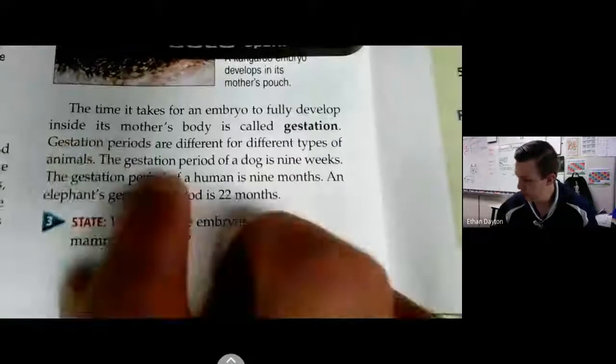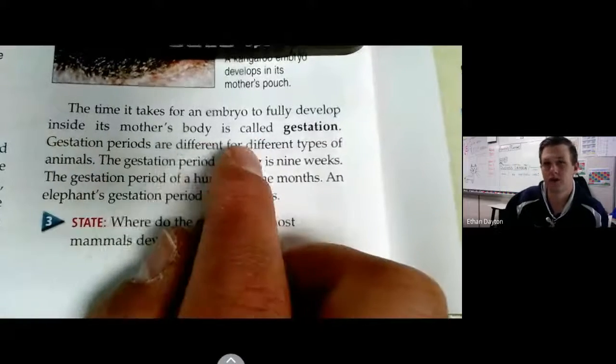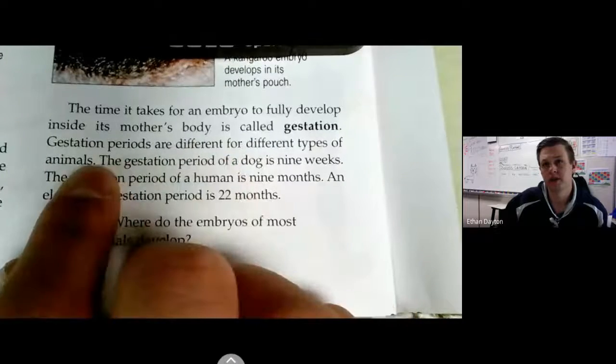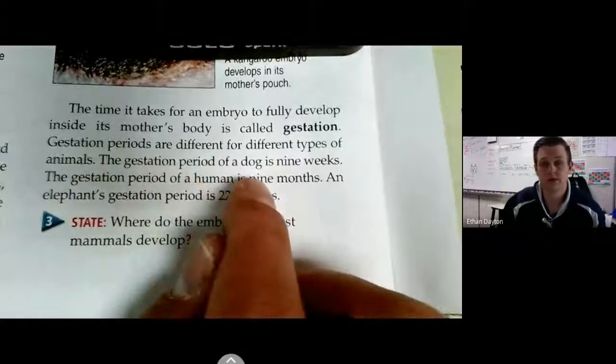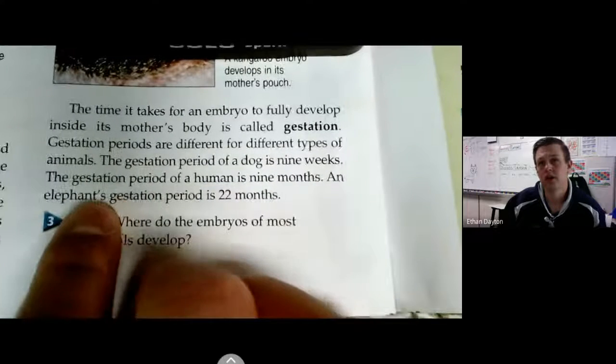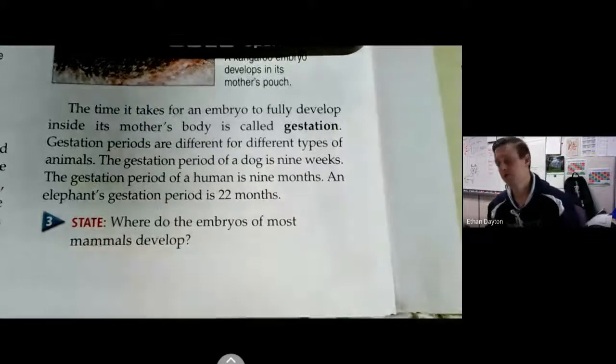And here we go. The time it takes for an embryo to fully develop inside its mother's body is called gestation. Gestation periods are different for different types of animals. The gestation period of a dog is 9 weeks. The gestation period of a human is 9 months. An elephant's gestation period is 22 months. So almost 2 years.